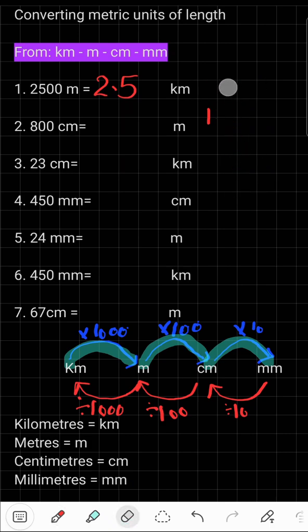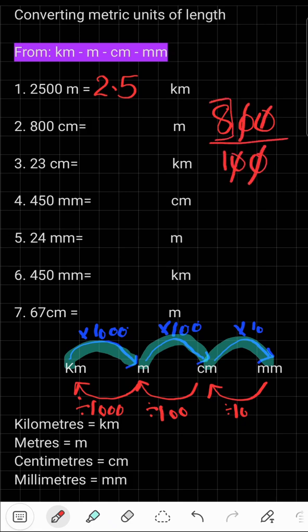Let's move on to the next question. 800 centimeters to meters. Now look at the chart, centimeters to meters. When you change centimeters to meters, you divide it with 100. Let's do that. We're going to divide it with 100. 1, 2. 0 cancel with 0. What is left with us is 8. So what is our answer? 8.